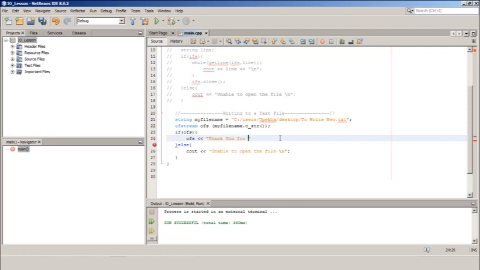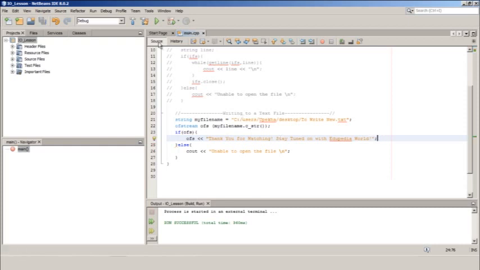So here I am going to write, thank you for watching. Stay tuned with Edupedia World. This is actually very easy because you are already familiar with the cout statements. Okay, now this is all I wanted in my new text file, the new.txt file.